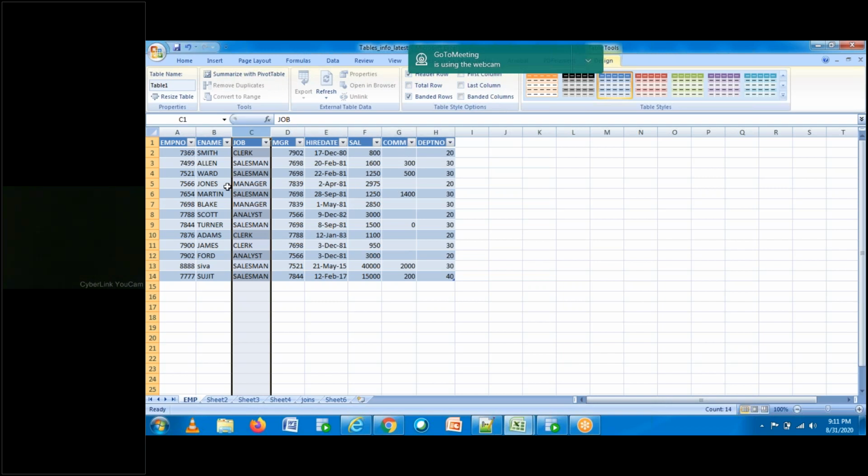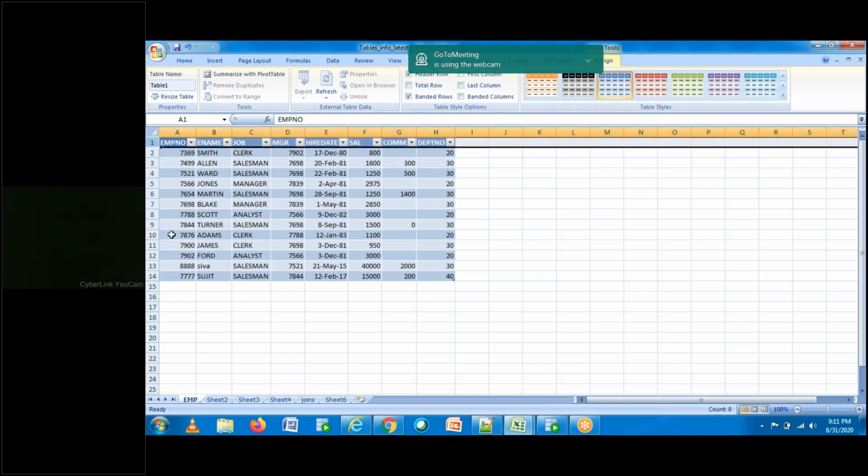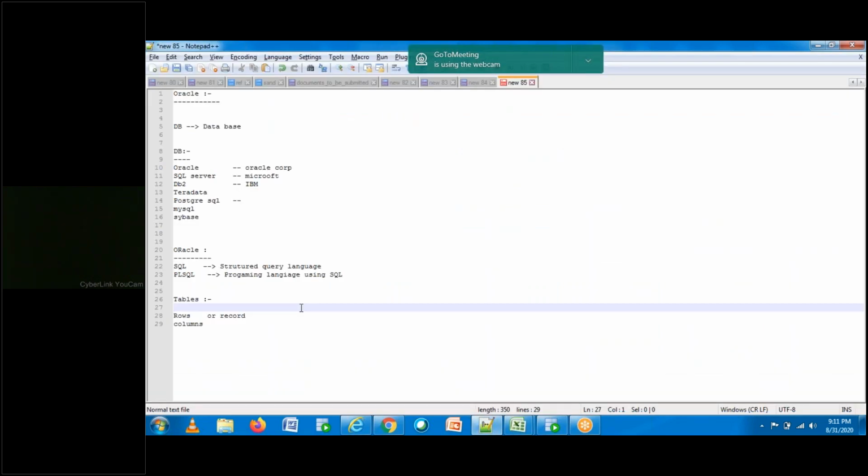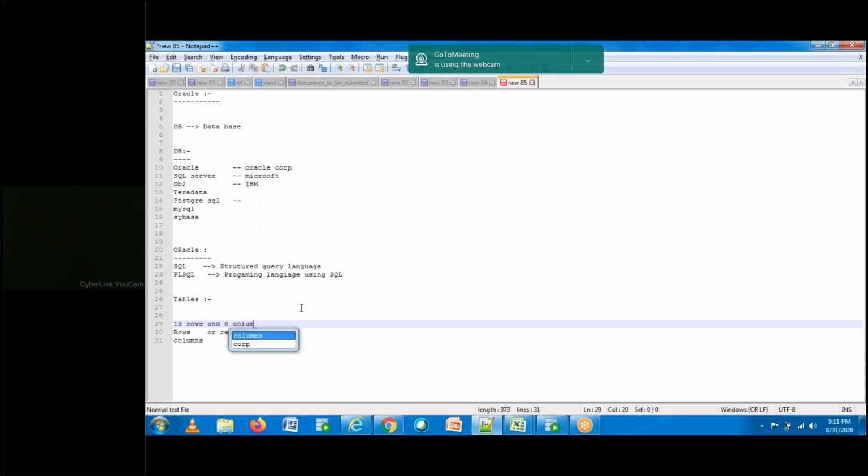So there are 8 columns, and how many rows are there? 14, but you can exclude the header part, so we'll have 13 records. So 13 rows and 8 columns.